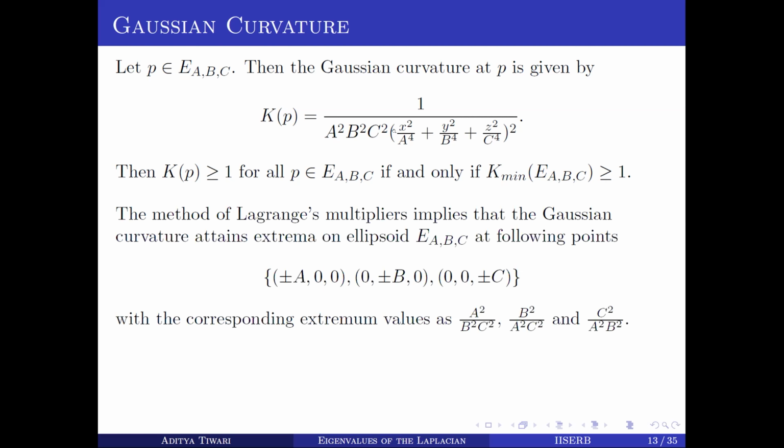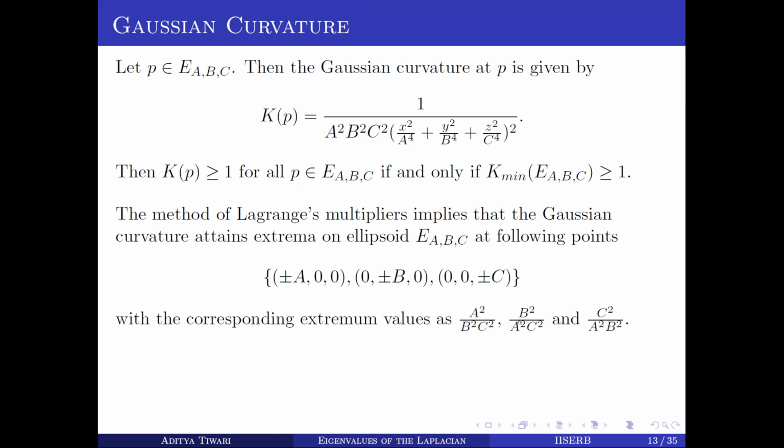This minimum is computed using Lagrange multipliers. The minimum of K p exists on the following 6 points, which are the points where the ellipsoid cuts the axes. These are the extrema points with the following extremum values.